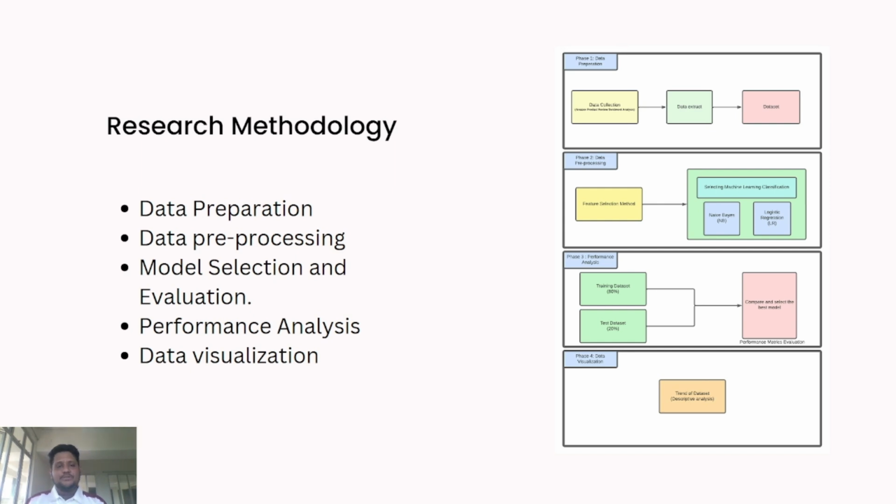Let's explain the research methodology. The steps are data preparation, data preprocessing, model selection and evaluation, performance analysis, and data visualization. For the first step, data preparation, we have to collect the data, extract the data, and we have got the dataset. In phase two, data preprocessing, using the feature selection model, we select the machine learning algorithms which we have taken, Naive Bayes and logistic regression.